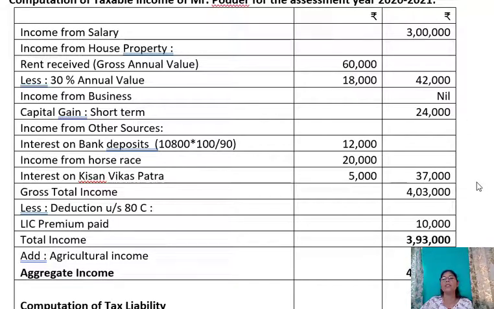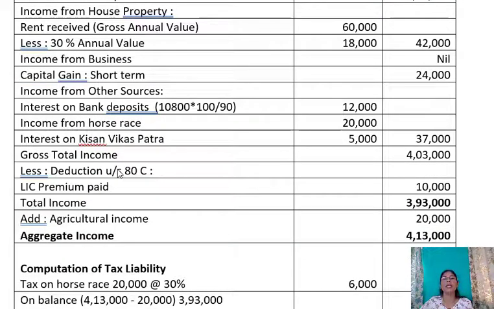If you add these 5 heads of income, you get gross total income of 4,03,000. Now provide deductions under section 80. There is only one deduction, that is section 80C for life insurance premium, 10,000. If you deduct this, you will get the total income 3,93,000. So total income is 3,93,000. Now add agricultural income, which is 20,000. So aggregate income comes to 4,13,000. Now as this total income is less than 5 lakh rupees, we can provide rebate under section 87A.